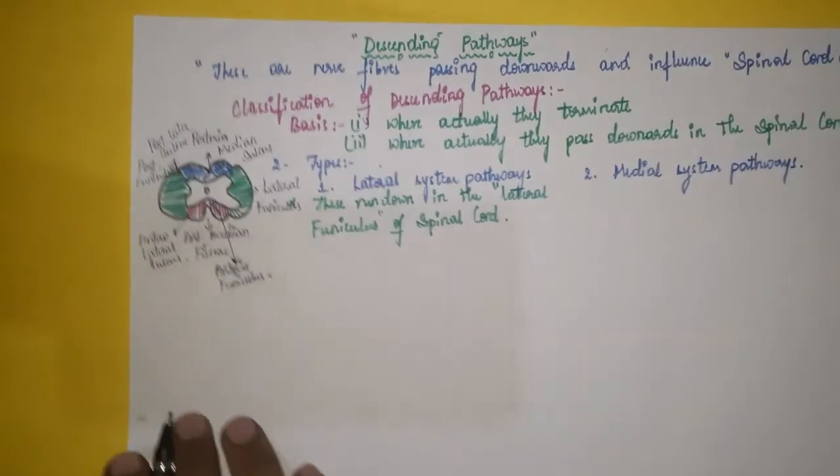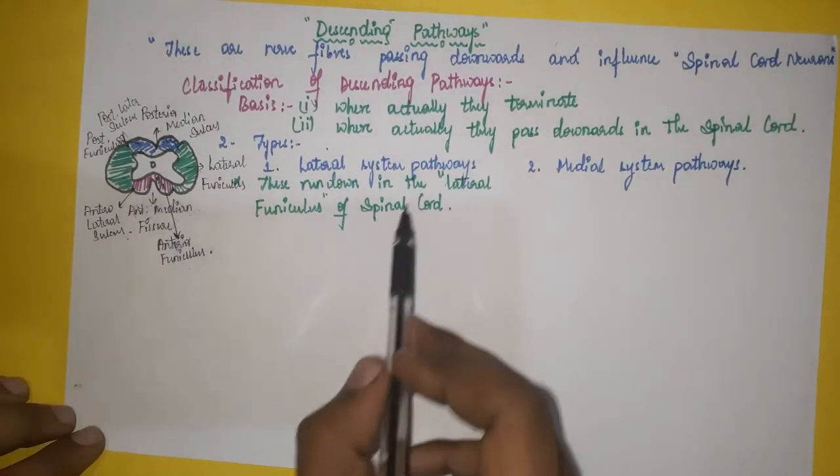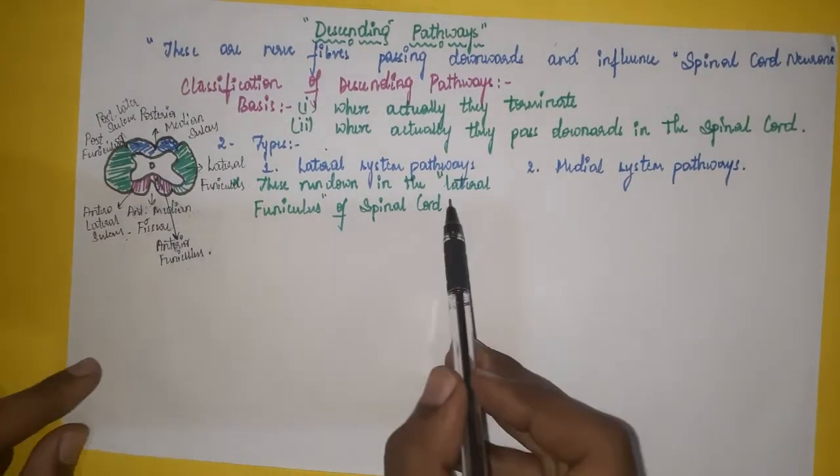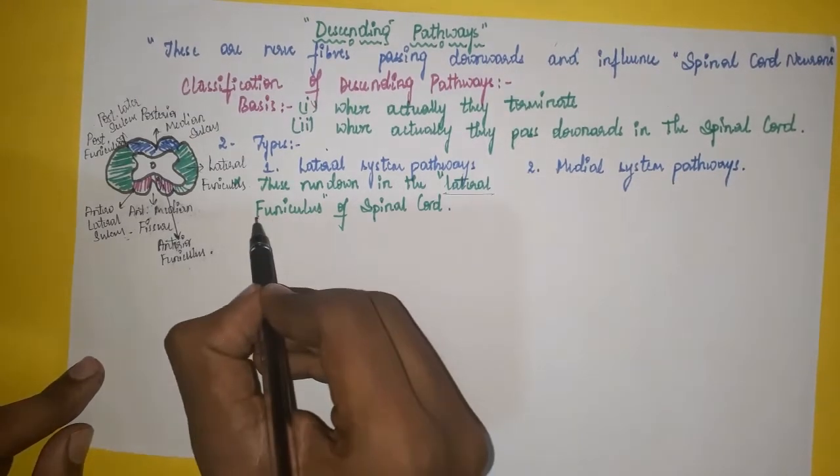Now, you got an idea where the lateral system pathways pass: in the lateral funiculus.